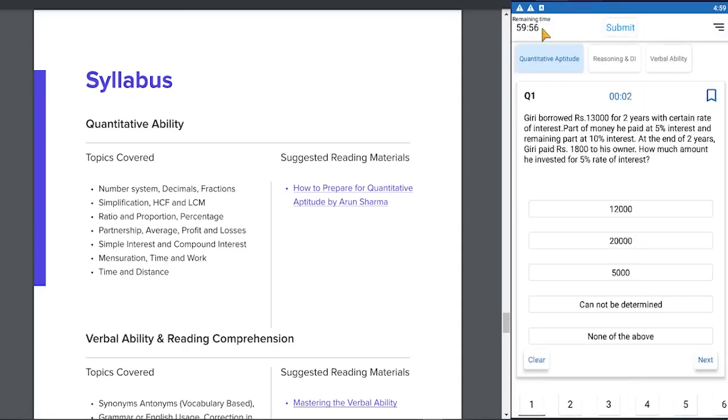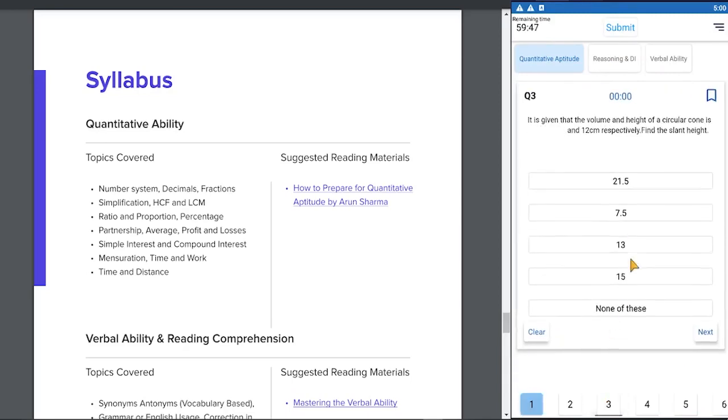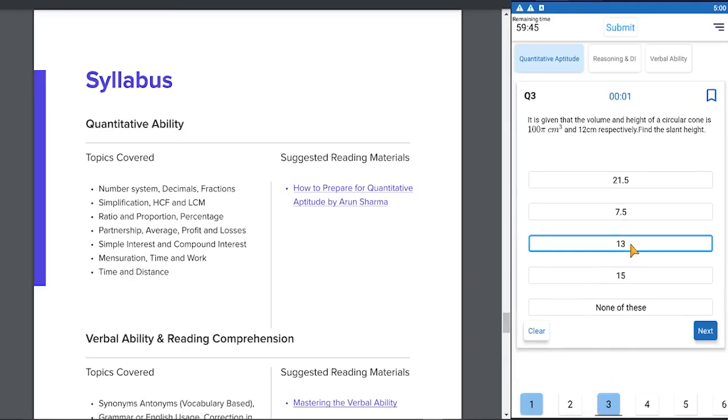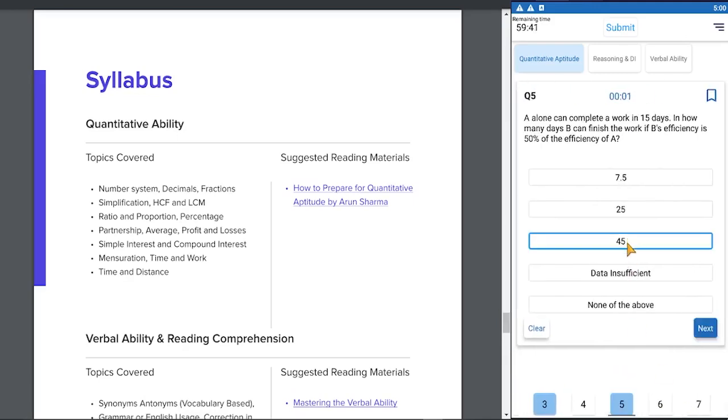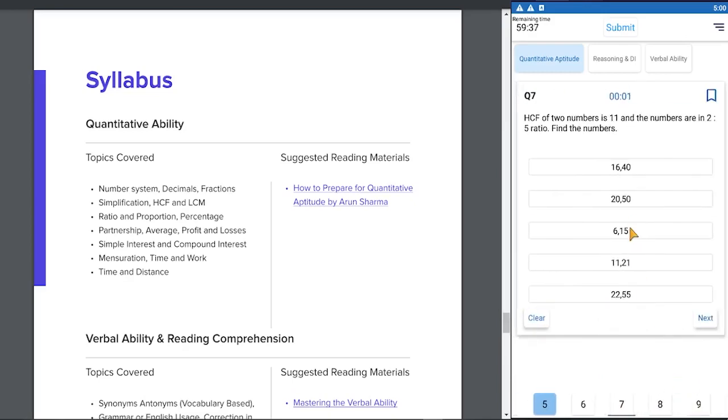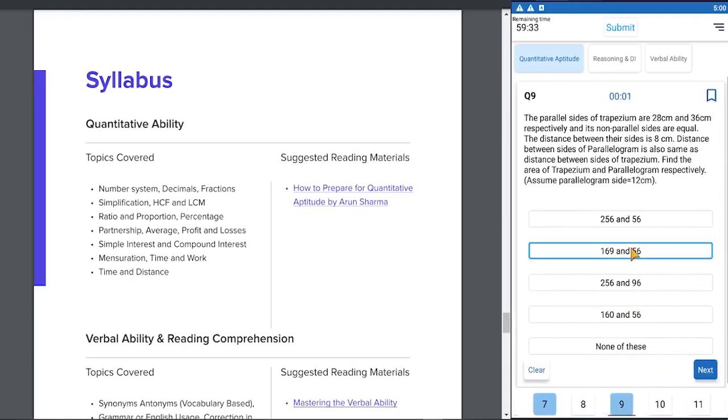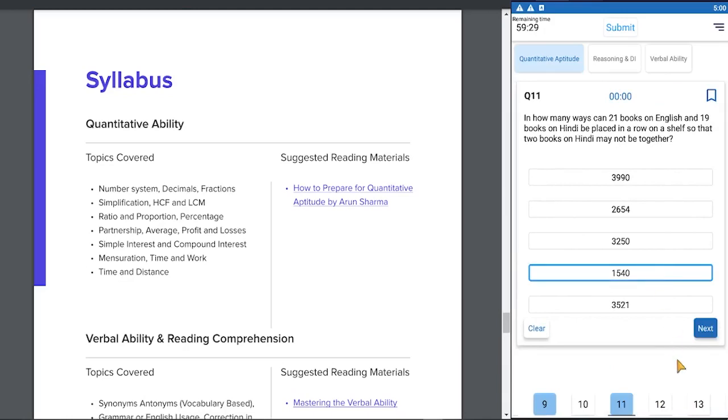You can see the timer has started, and we have three sections, each consisting of 20 questions. Let me attempt this at random to show you a demo. I'll be going fast, but in the real world you have to make the calculations. It may take time. Let me show you for demo purposes. I'll just attempt a limited number of questions and leave some questions unattempted.